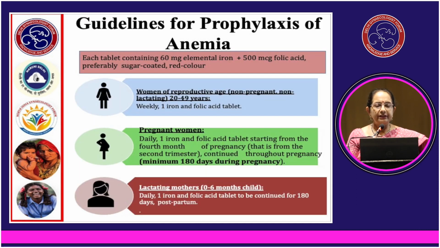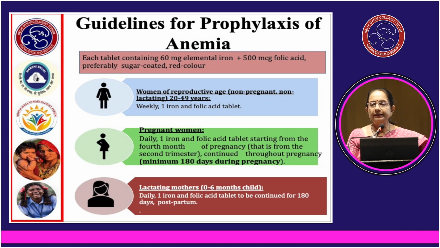Guidelines for prophylaxis of anemia, I continue. Here we have women in the age group of 20 to 49 years. For them, the recommendation is again a weekly 1 tablet of iron and folic acid, each tablet containing 60 milligrams of elemental iron and 500 micrograms of folic acid. These tablets are also sugar coated and they are red in color.